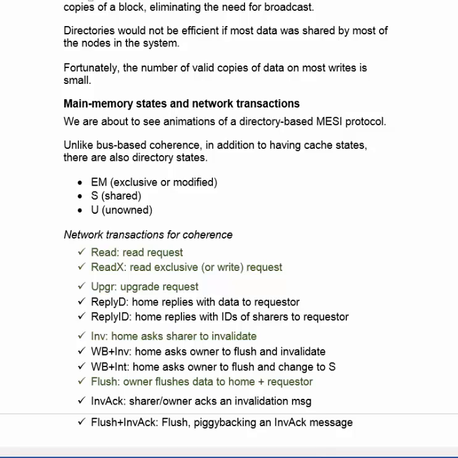So having set the stage, we're now ready to go ahead and take a look at the animation of the full bit vector directory-based protocol.